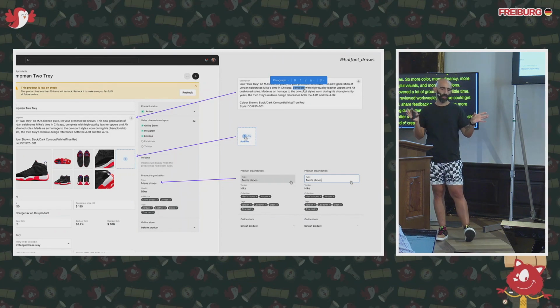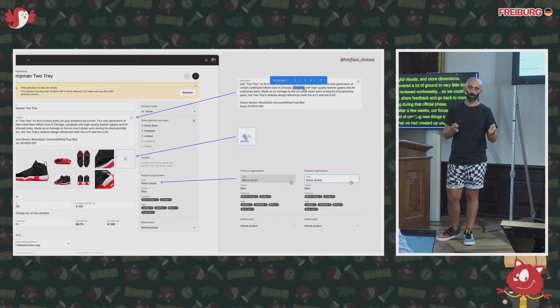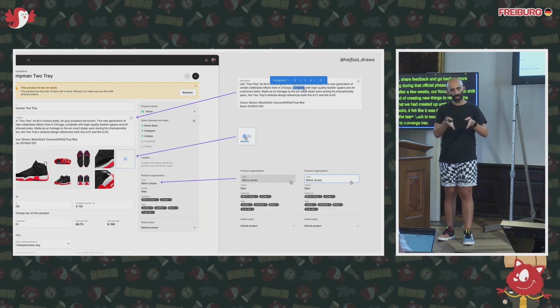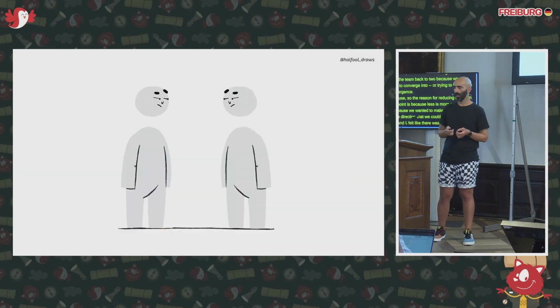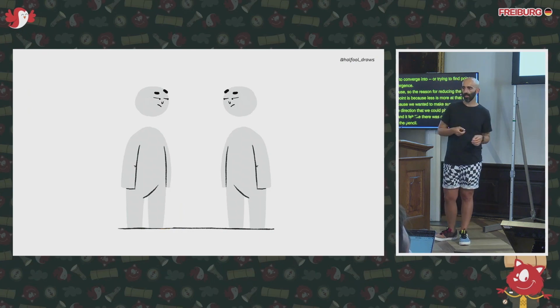So at that point, it felt like it was the right time to reduce the team back to 2, because we were starting to converge or trying to find points of convergence. The reason for reducing the team at that point is because less is more at that stage. We wanted to make sure that we had one direction that we could pitch, and that felt strong, and it felt like there was one hand holding the pencil, as a metaphor. But there were still 2 designers, me and another designer in this project, Thomas.